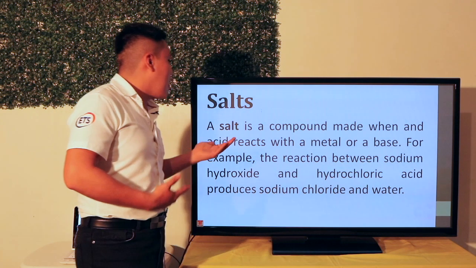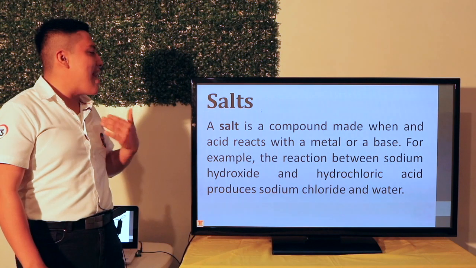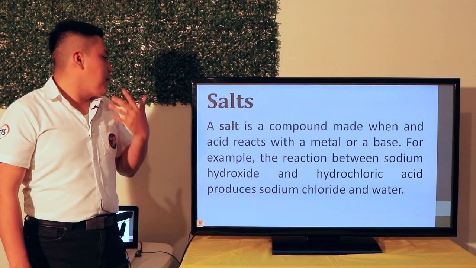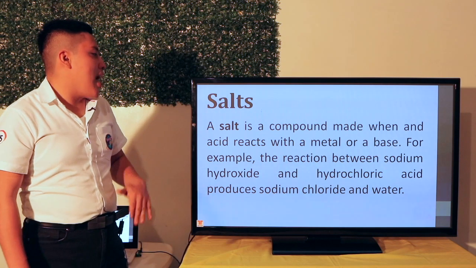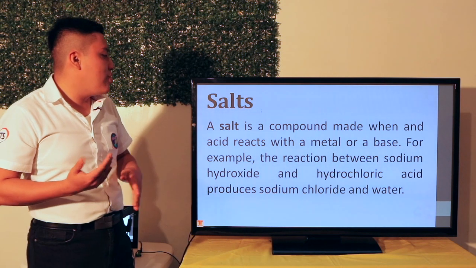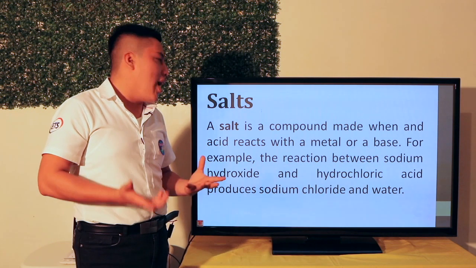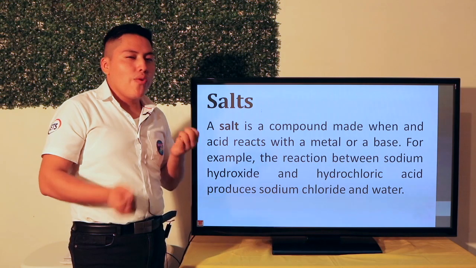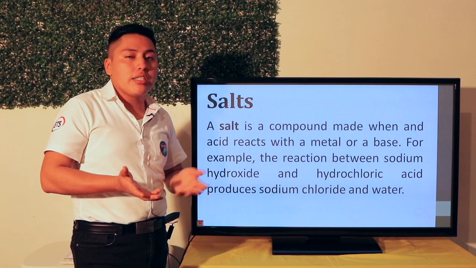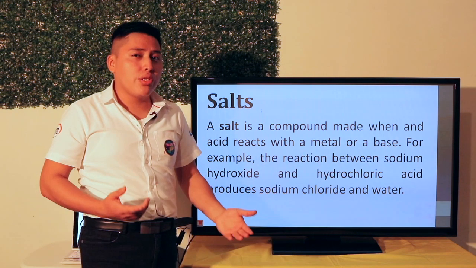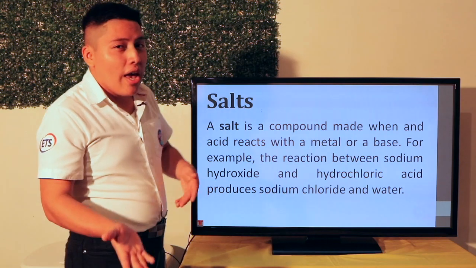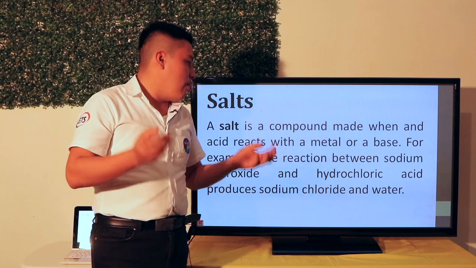What are salts? A salt is a compound made when an acid reacts with a metal or a base. For example, the reaction between sodium hydroxide and hydrochloric acid produces sodium chloride and water. In this case, you have salt at home. You know that salt is the result of mixing sodium and chloride.